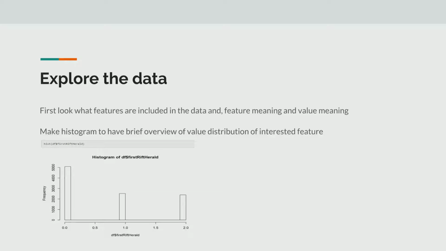Here is an example of an interesting feature called first rift. The value 0 means that no team took the first rift before the game ends, 1 means that the first team took the first rift, and 2 means that the second team took the first rift.